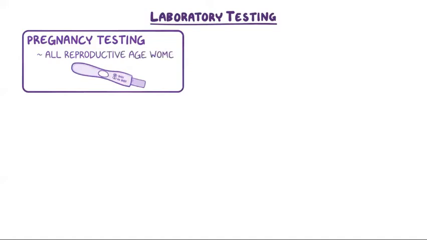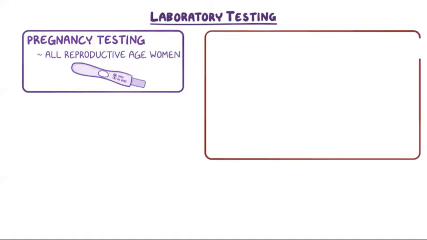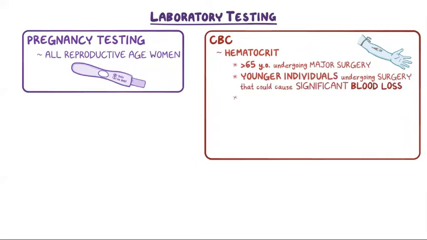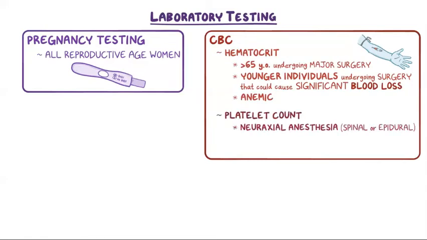Preoperative laboratory testing is done when there's a specific clinical indication. First off, pregnancy testing should be done in all reproductive age women prior to surgery. Next, a CBC is often done to check the hematocrit levels in individuals over 65 years who are undergoing major surgery. It's also done in younger individuals undergoing surgery that could cause significant blood loss, as well as those with anemia. A platelet count is done for neuraxial anesthesia, so a spinal or epidural is planned.